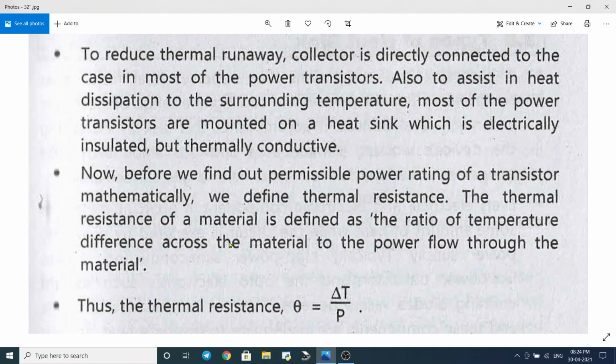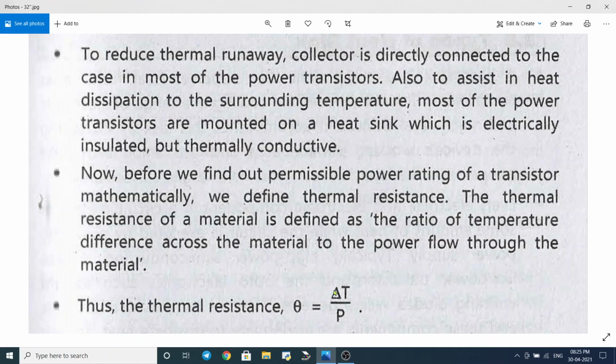It is denoted by theta, and it is a ratio of the temperature difference, delta T, across the material, divided by the power flow through the material.